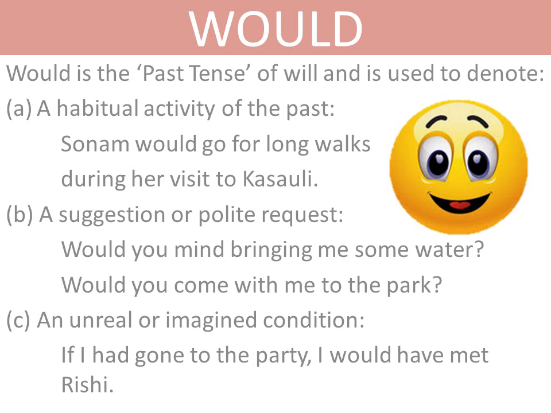The past tense of will is would, and would is used to denote the following things. First is a habitual activity of the past. That is some activity, some action which a person was habitual of doing in the past. Sonam would go for long walks during her visit to Kasauli. So when Sonam used to visit Kasauli, she would go for long walks. It was her habit, it was her routine activity to do so.